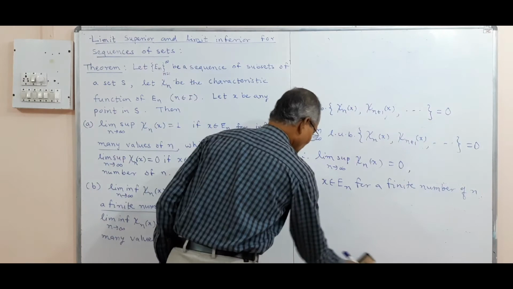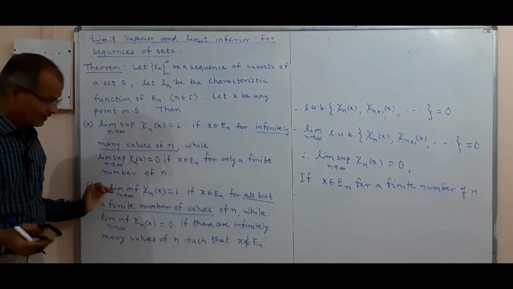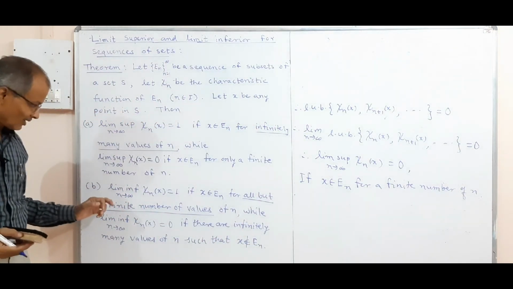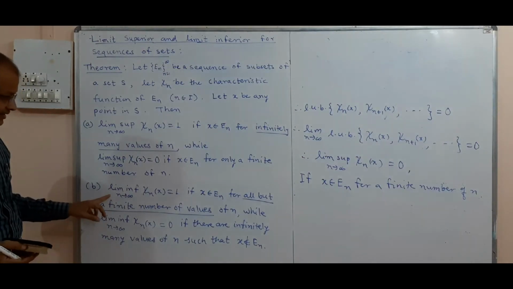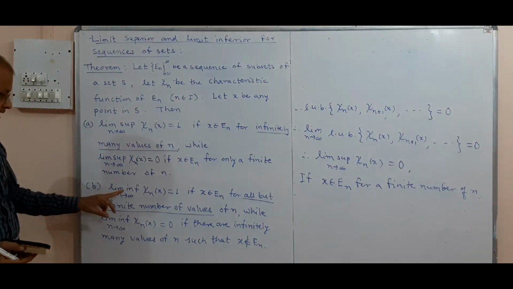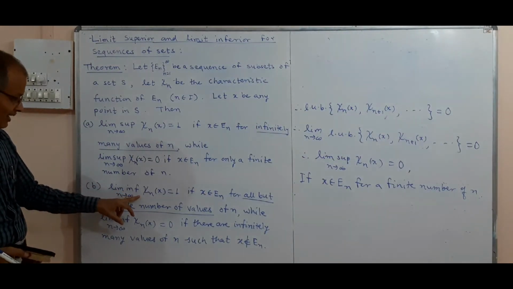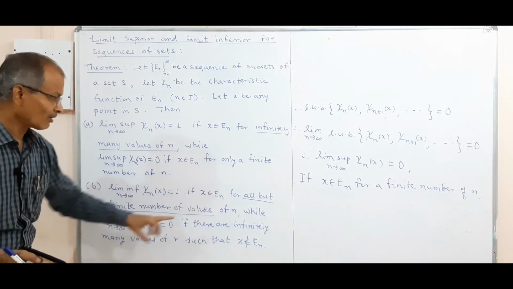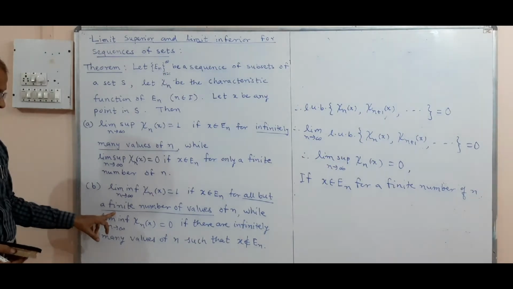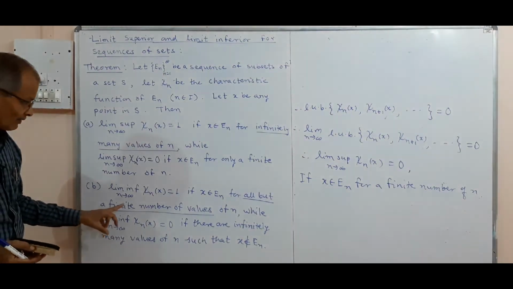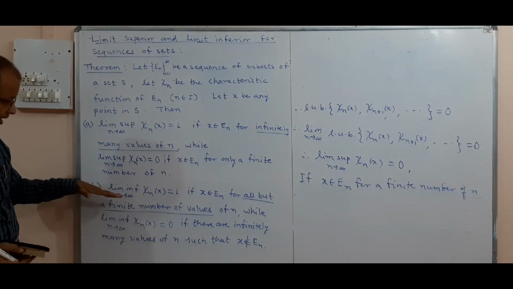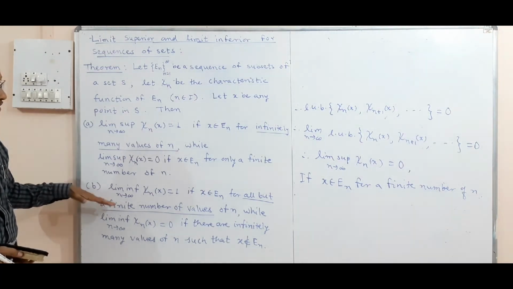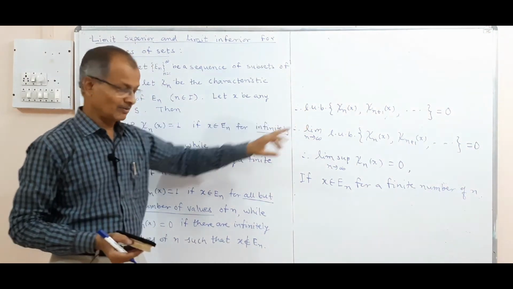Now you should try the second part, because it is exactly similar to the first part. The limit inferior of χ_n(x) is 1 if x belongs to E_n for all but a finite number of values of n, and therefore instead of LUB we have to consider GLB.